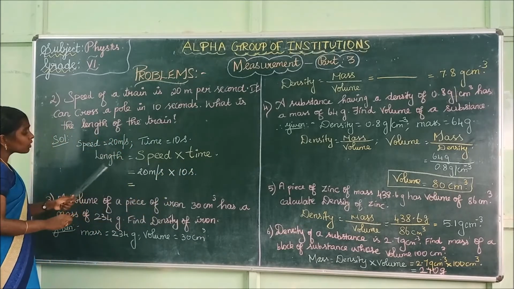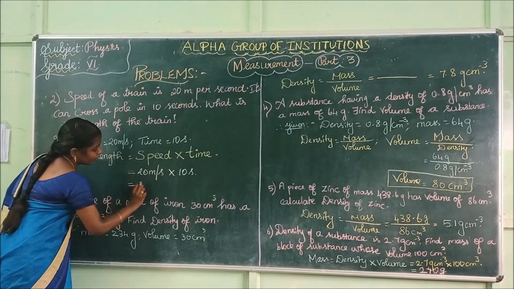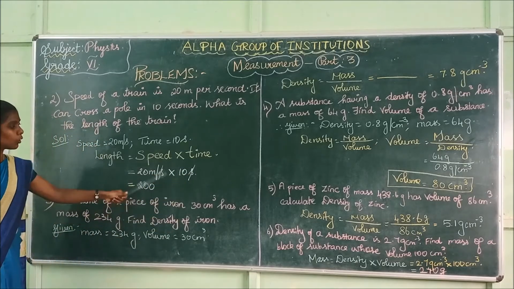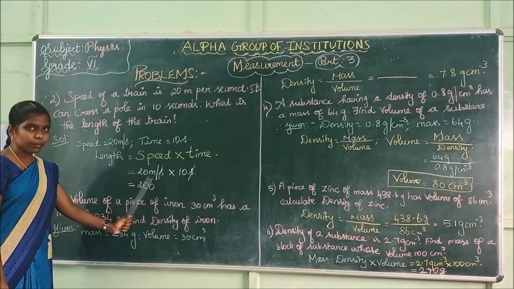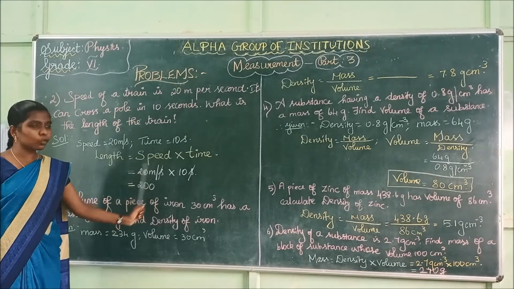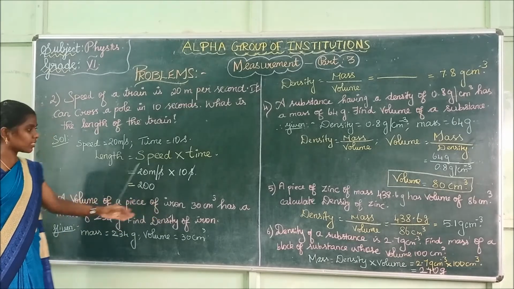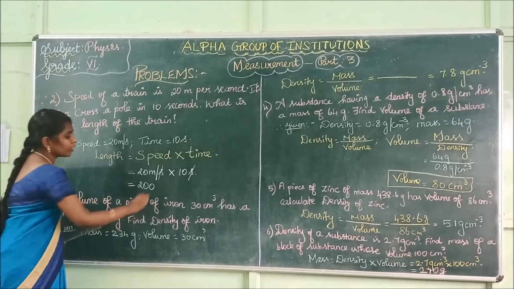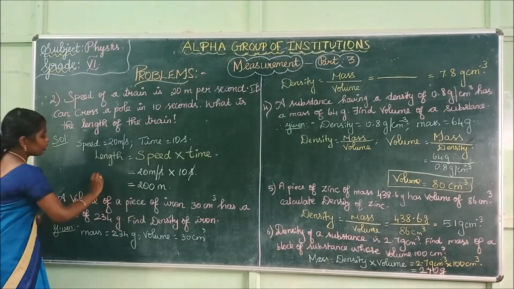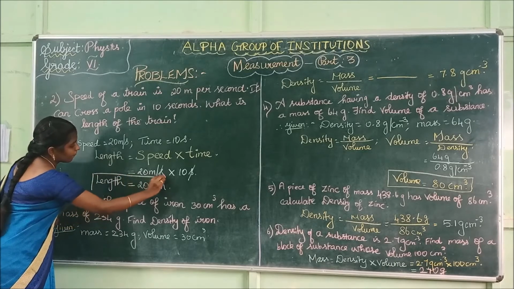So what will be the value for the length? 20 into 10, 200. This second and this second gets cancelled. Speed value is 20 meter per second. Time is 10 seconds. So if you multiply 20 into 10, the answer is 200. This second and this second gets cancelled. What is the unit of length? Unit of length is meter. So length is equal to 200 meter.